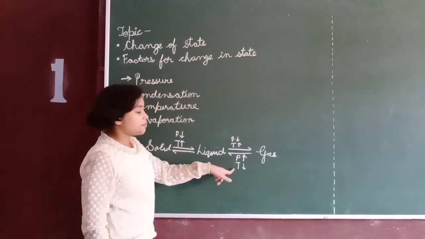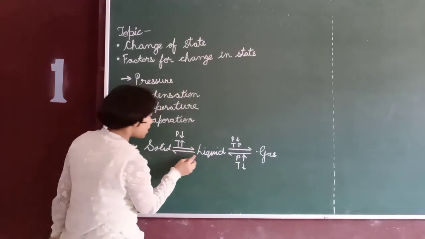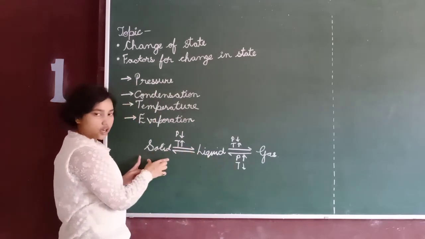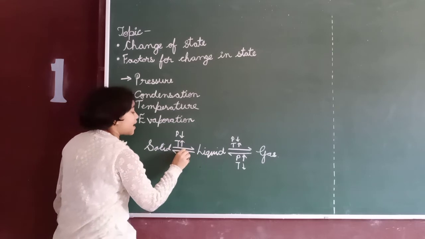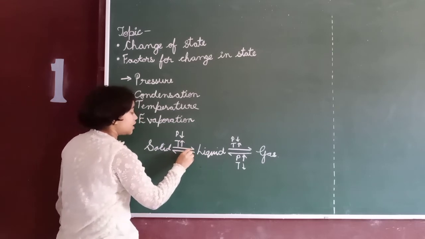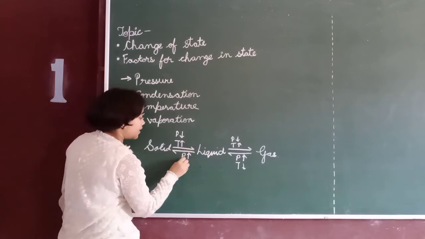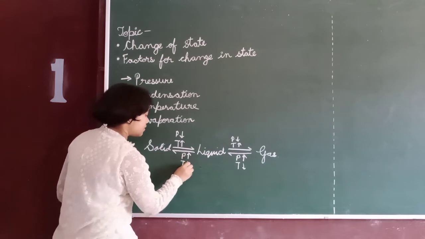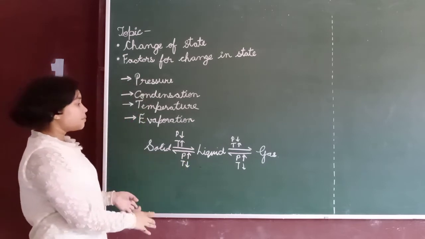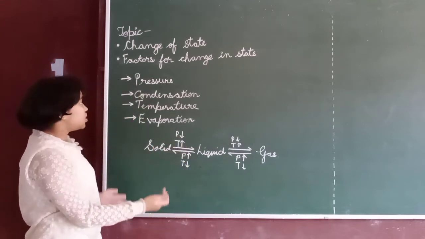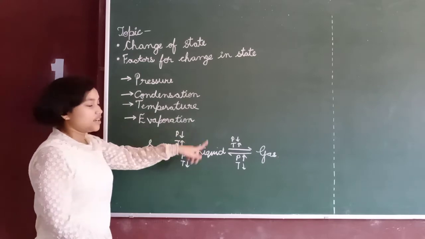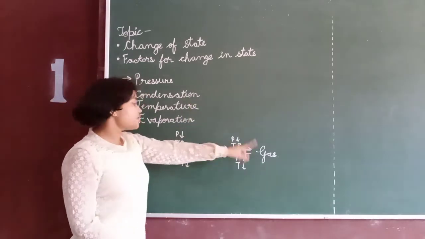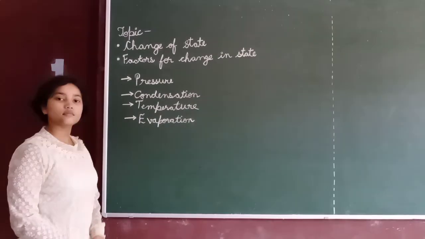Pressure increase, temperature decrease. And to change liquid to solid, we apply the same: pressure increase and temperature decrease. This is the diagram for changing solids to liquids, liquids to gas, gas to liquids and liquids to solids.